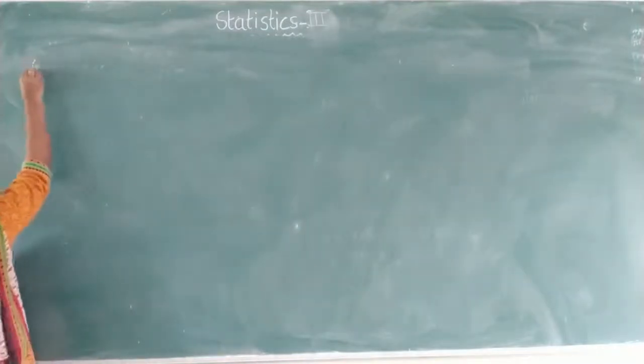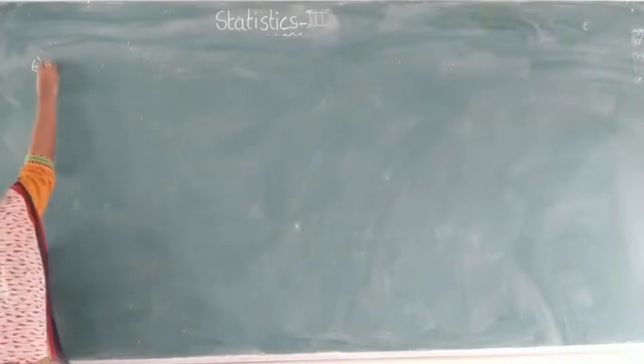So the 6th question is, here we are going to find the consistent estimators. So all the unbiased estimator problems are finished. If anything is left out, we'll discuss later. Now we'll start the consistent estimator problems. So coming to the next question, that is question 6. Find the consistent estimator.